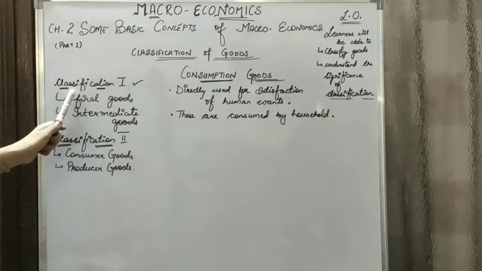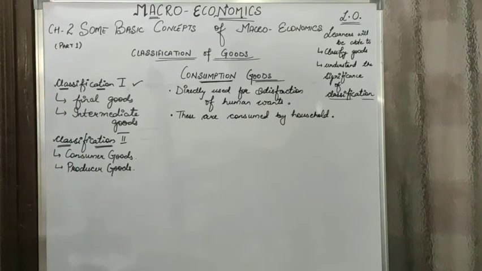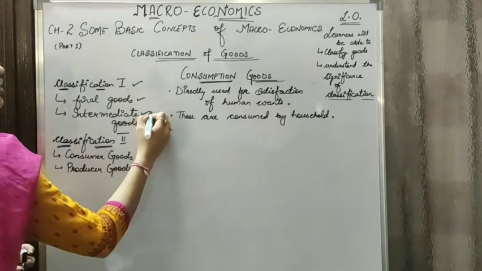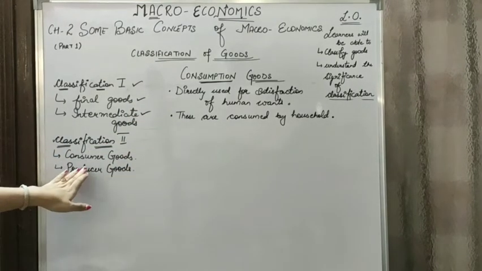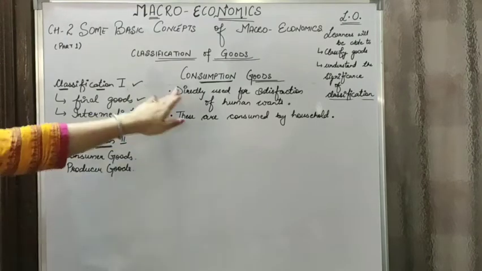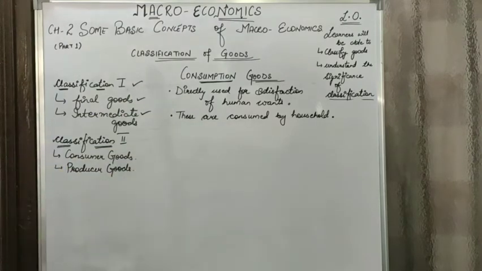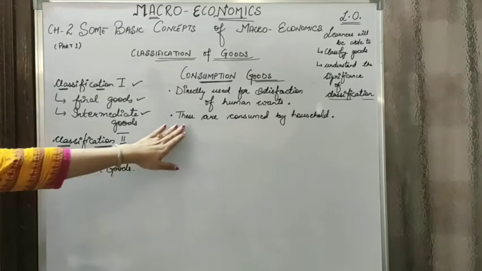Once we are done with classification 1 under final goods and intermediate goods, we are going to start with classification 2, consumer goods and producer goods. Let's begin with consumer goods or consumption goods. These are the goods which are directly used for satisfaction of human wants. For example, ice cream and milk, these are used by the households, and these goods are consumed by the households when purchased.